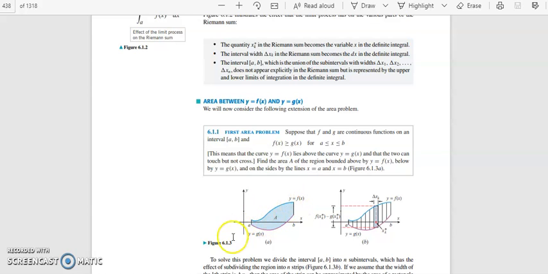Suppose these are the two graphs, y equal to f of x and y equal to g of x. Then in the first area problem, we need to find the area bounded by these two curves and the lines x equal to a and x equal to b. അപ്പോൾ ഈ ഫിഗറിൽ കാണിച്ചിരിക്കുന്ന ഏരിയ ആണ് നമുക്ക് കണ്ടുപിടിക്കേണ്ടത്.